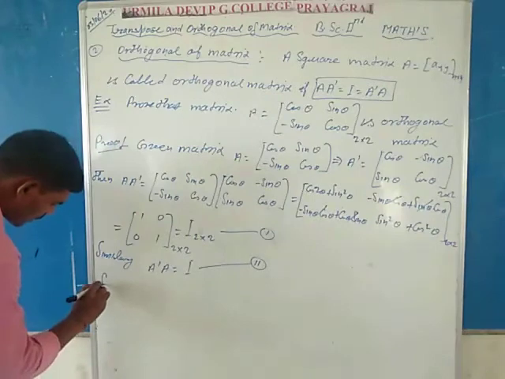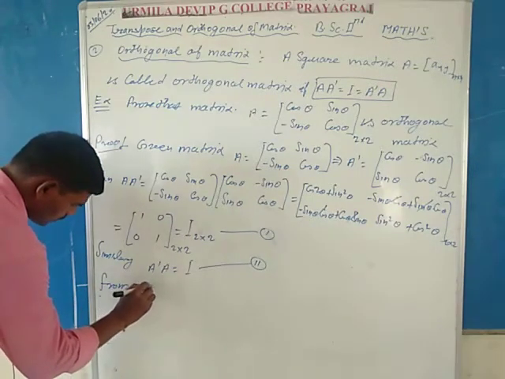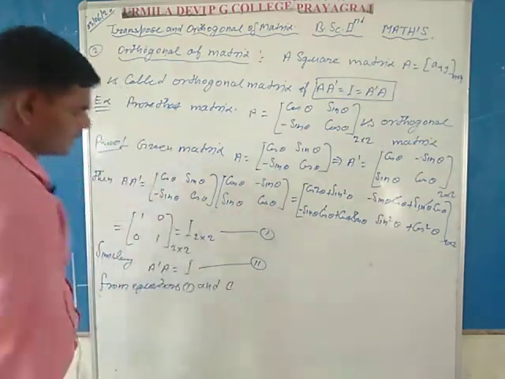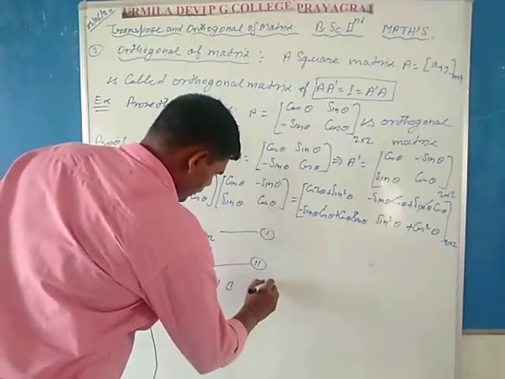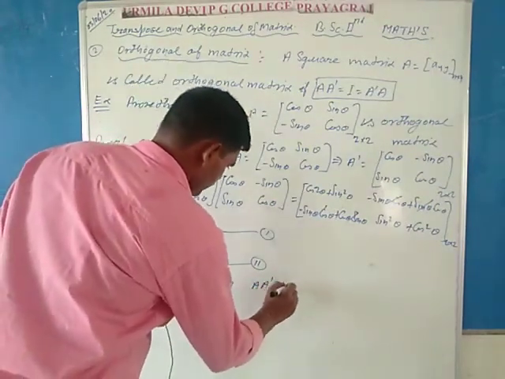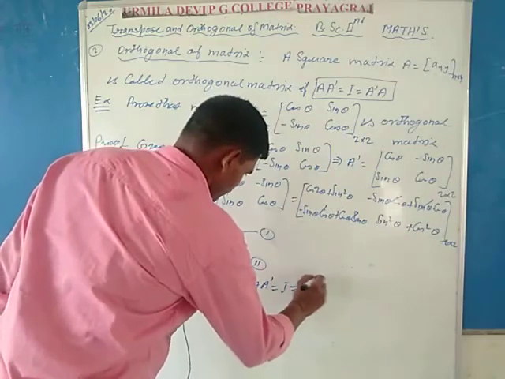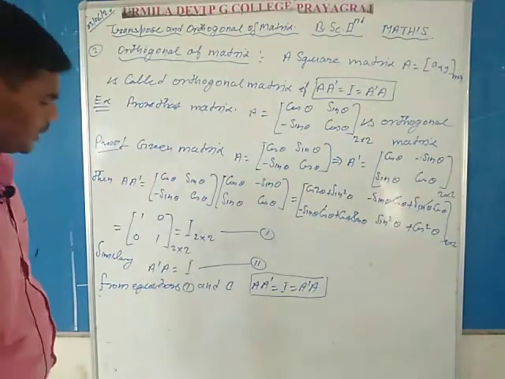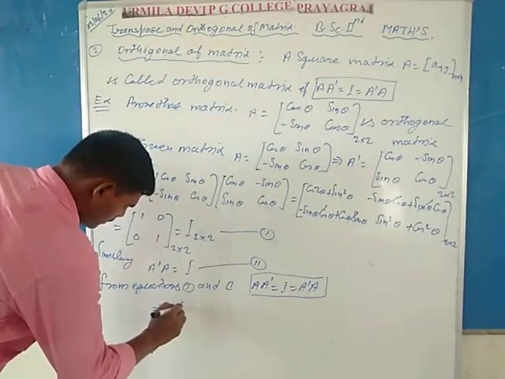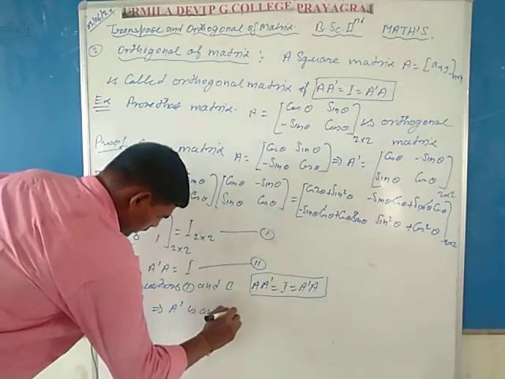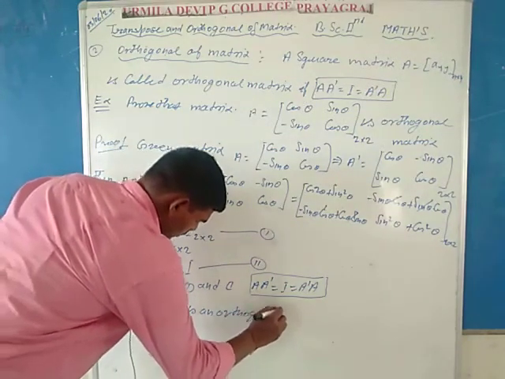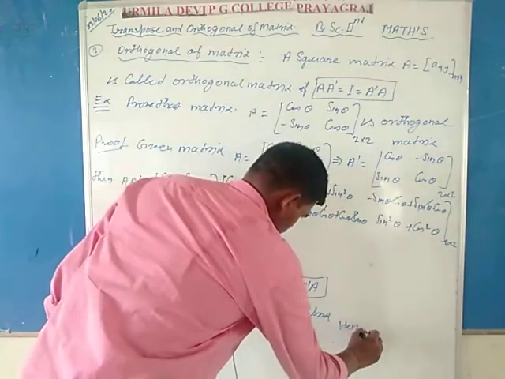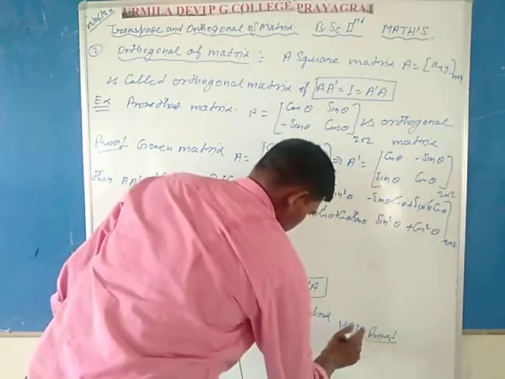So here you can write that from the first and second equations, A A dash is equal to the identity matrix, which is equal to A dash A. This is the definition of orthogonal for the square matrix A. So it is implied that matrix A is an orthogonal matrix. Hence proved.